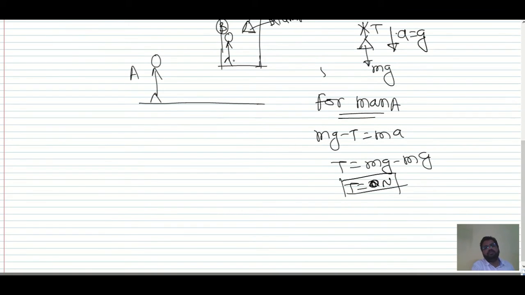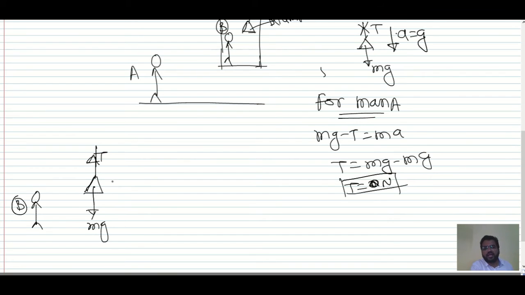Now man B, who is inside the lift. If you wanted to draw the FBD of this lamp with respect to man B who is inside this lift, then this man will see mg in the downward direction, tension in the upward direction, and with respect to this man, this lamp is at rest.